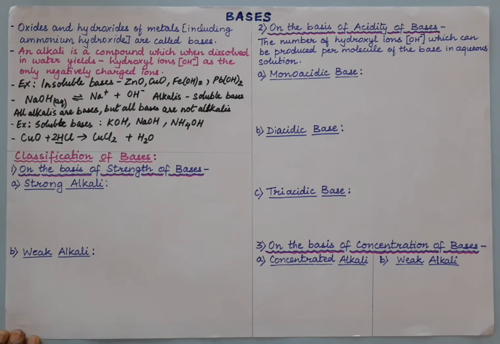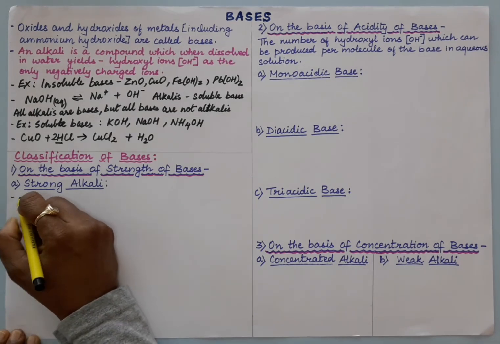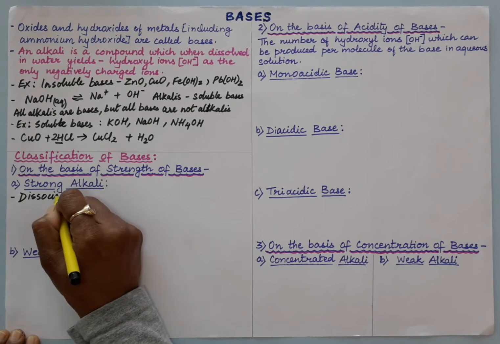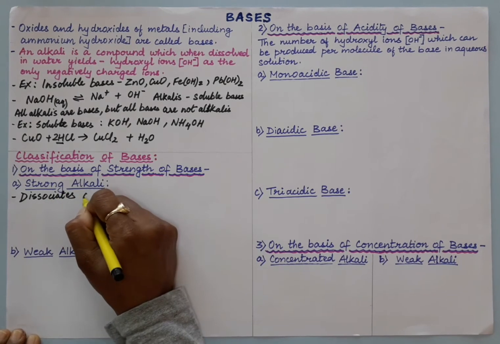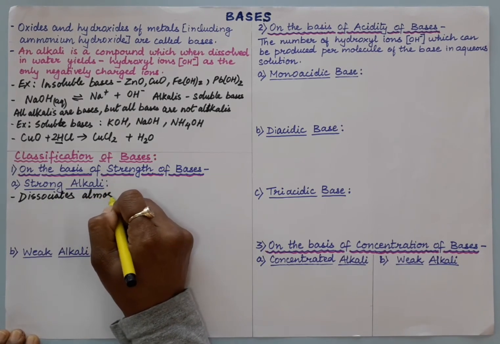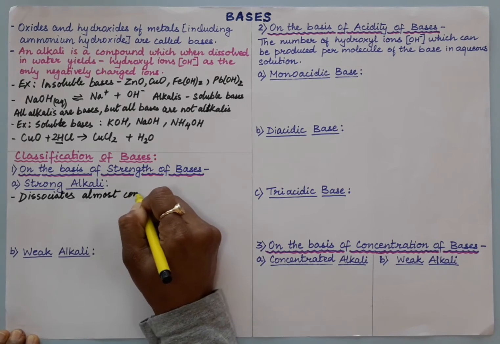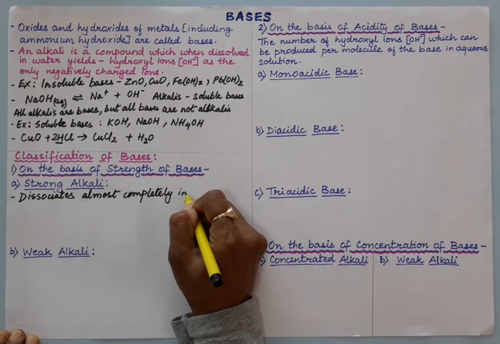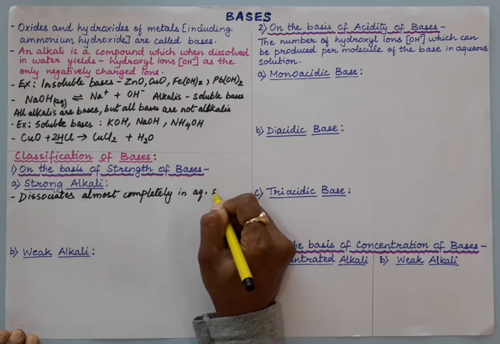Now a strong alkali dissociates almost completely in aqueous solution.